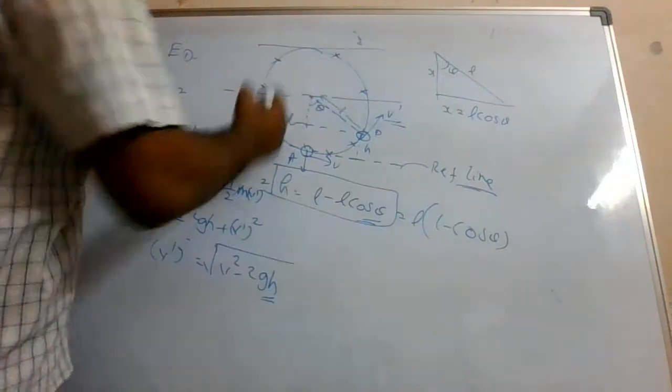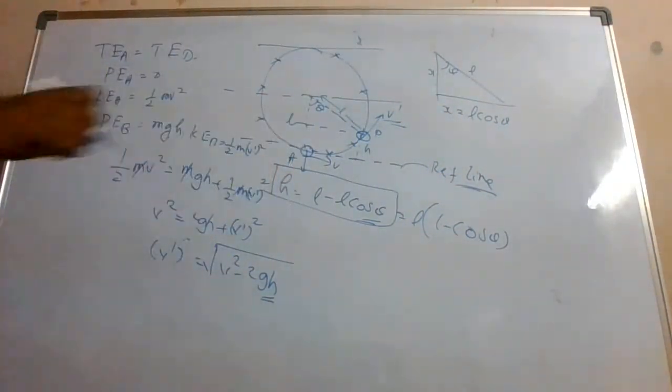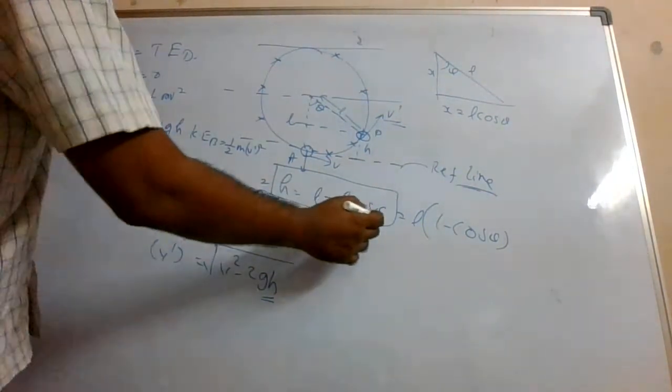At any point we will get the speed. You can see that at every point the speed is different. It is not constant. It is different. It is dependent upon theta.